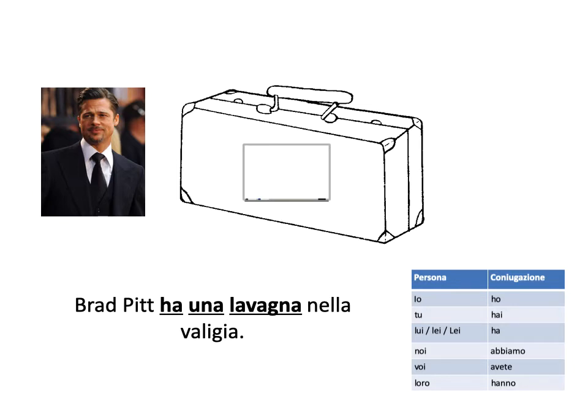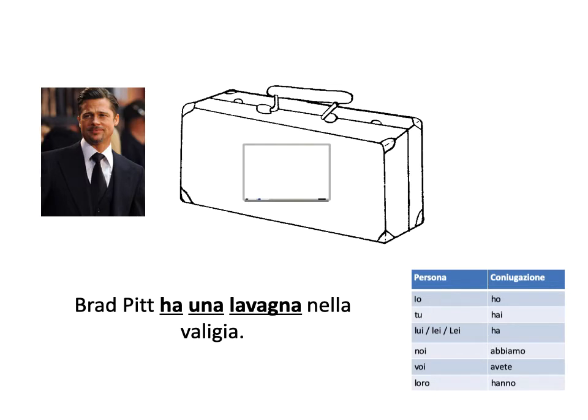Brad Pitt is, of course, our subject here, the one that is doing the action of having, right? I am using the lui form of the verb because the subject is he, so ha. And then I just said what he has, una lavagna, right? Notice then that I'm also using two more concepts of the previous classes. I am using the vocab list for the objects of the classroom, and I am using the indefinite articles, right? The indefinite article for lavagna is una.